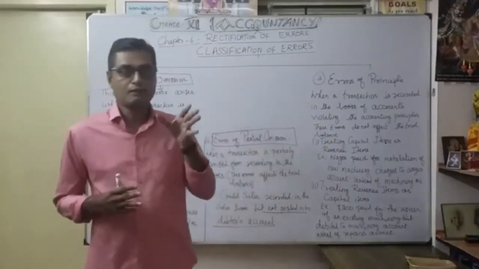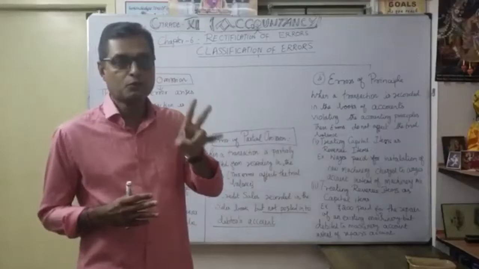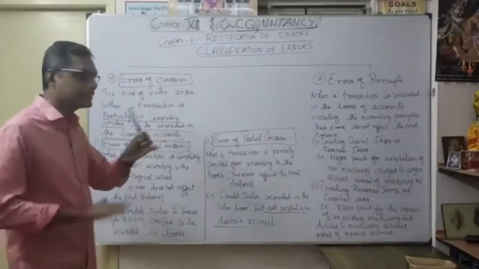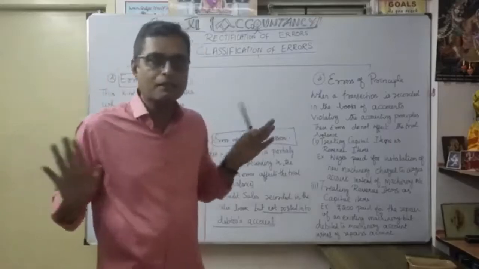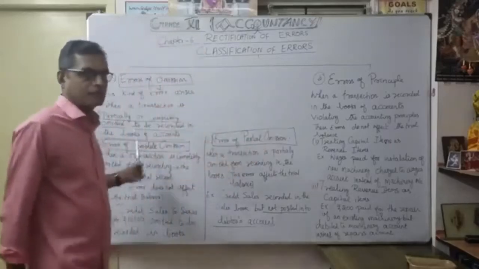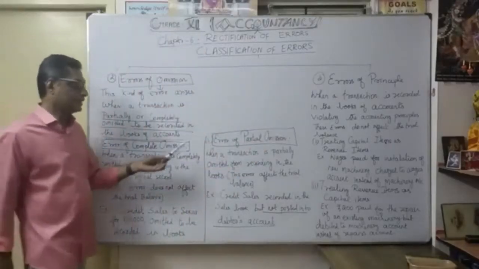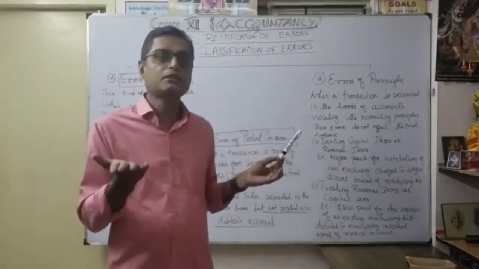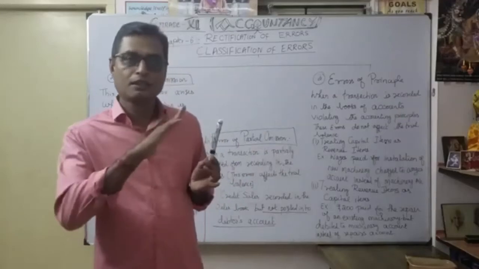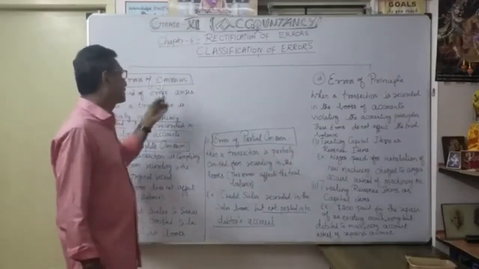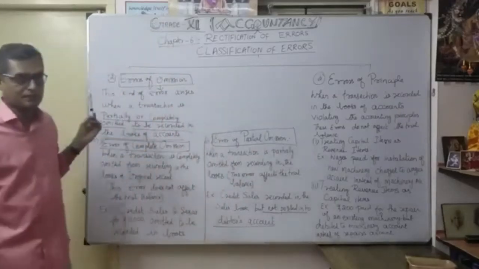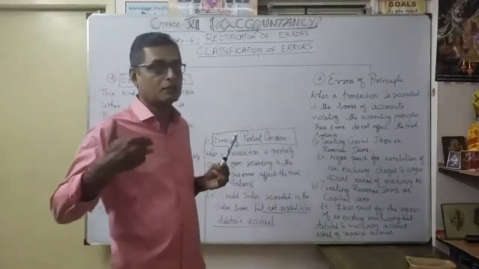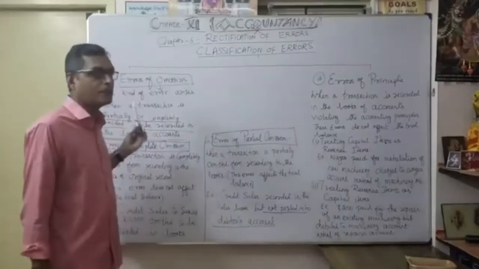So for errors of omission, there are two classifications. One is error of complete omission, where you forget to enter both debit and credit totally. Second is error of partial omission, where maybe we forget to record the debit part or credit part. That's our second discussion of rectification of errors. In the previous video we discussed errors of commission, and now we understood errors of omission in detail.